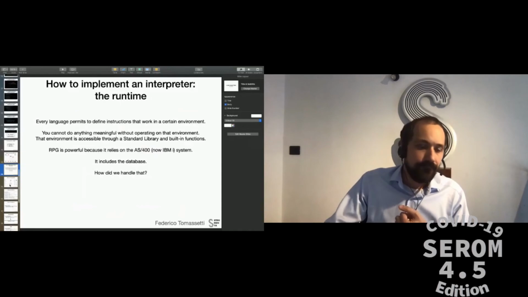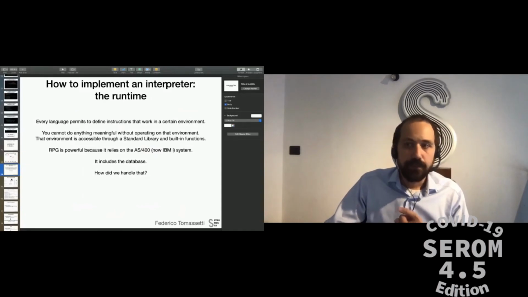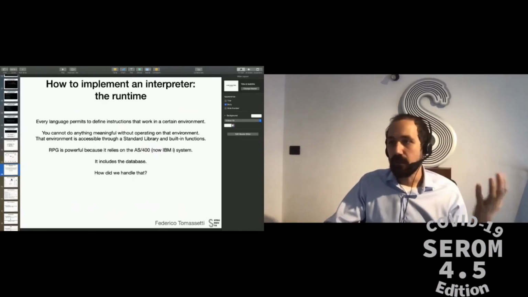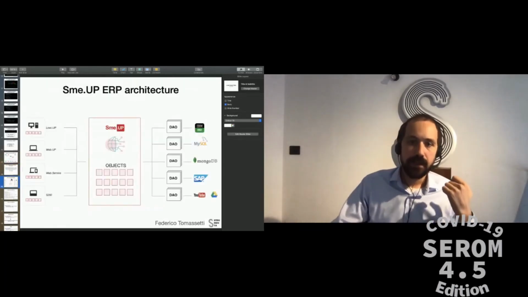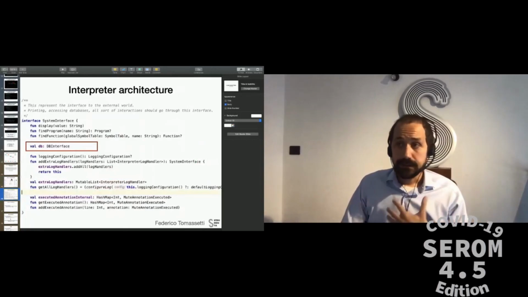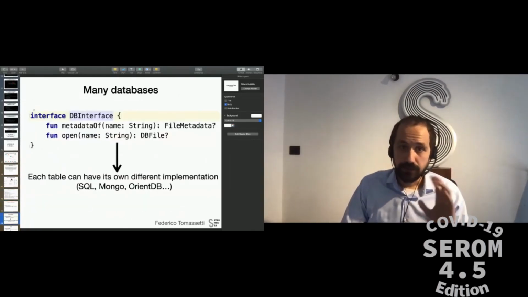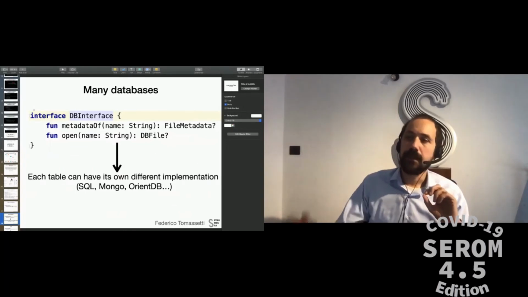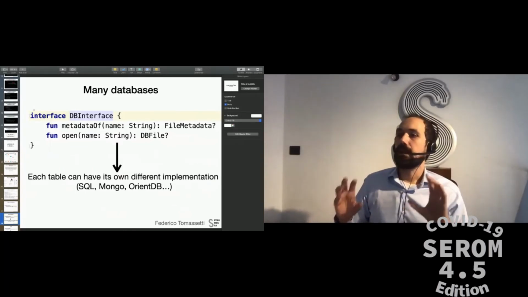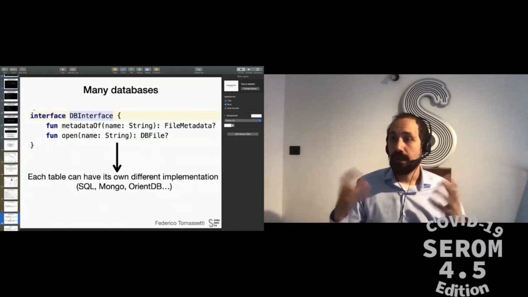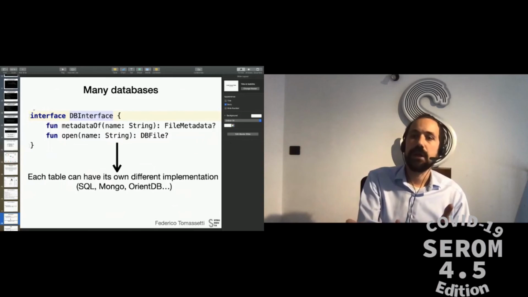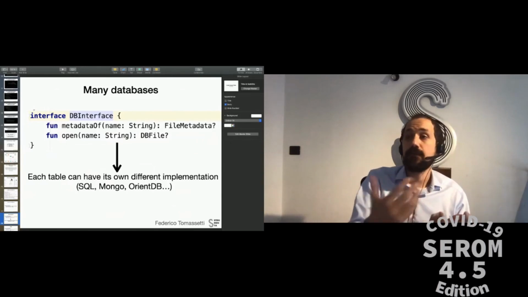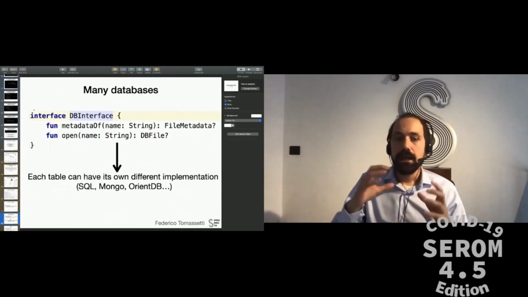Now, a very interesting topic that would deserve a lot of time that we do not have right now is the integration of the runtime. This is work that has been performed at SMEUP, so they know the details of it better than me. But basically, you have to consider that when I'm running RPG programs, they of course expect to find all the functionalities of the platform for which they've been created.